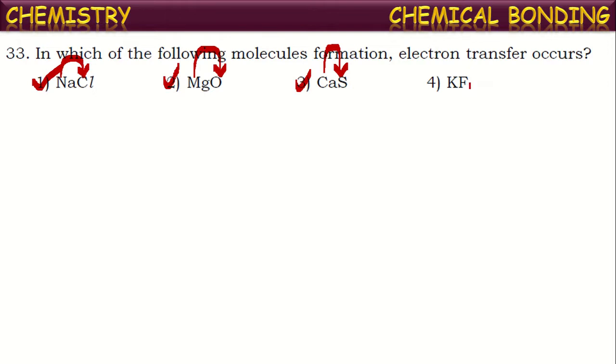Here also, potassium fluoride. Potassium is a metal, fluorine is a non-metal. So there will be transfer of an electron from potassium to fluorine. So here also there is transfer of electrons. So in all these cases, transfer of electrons is occurring, resulting in the formation of ionic compounds. All are correct answers.